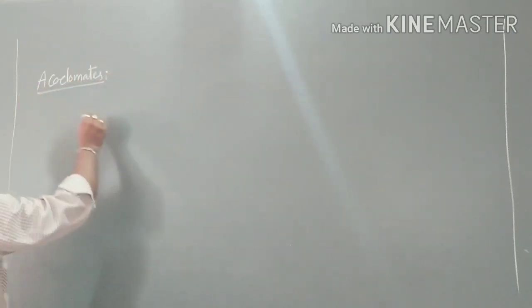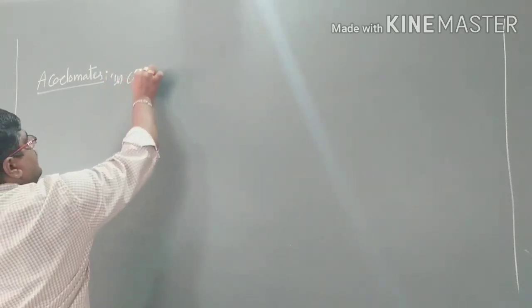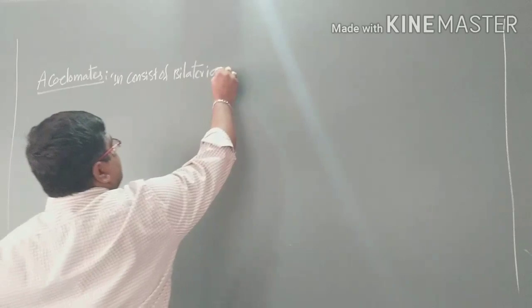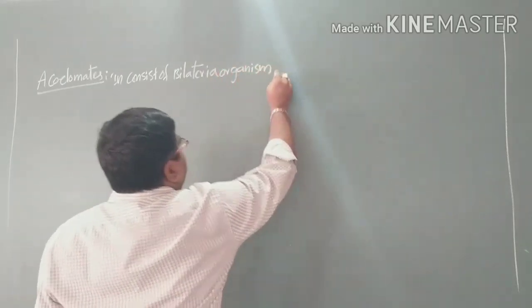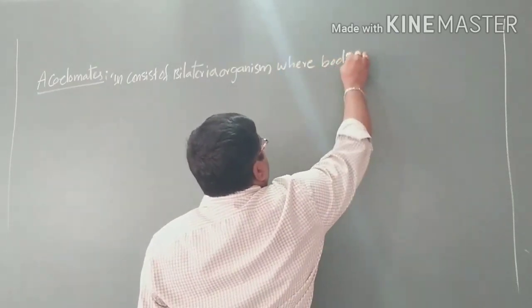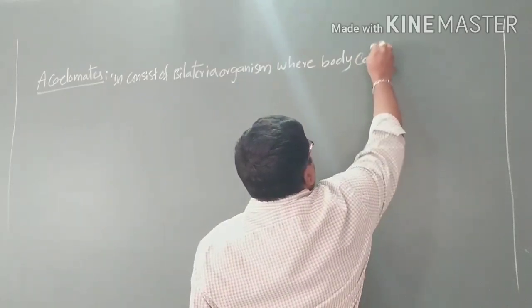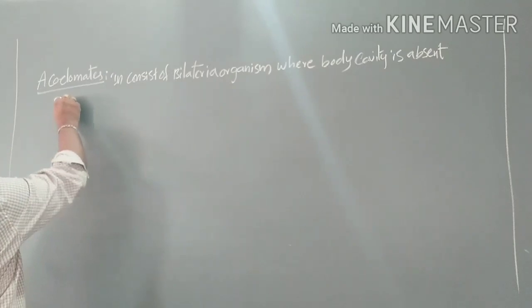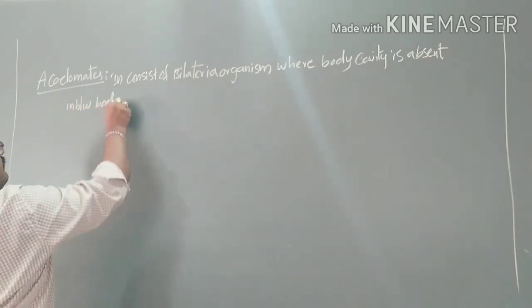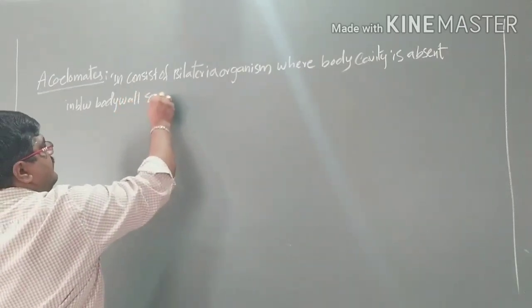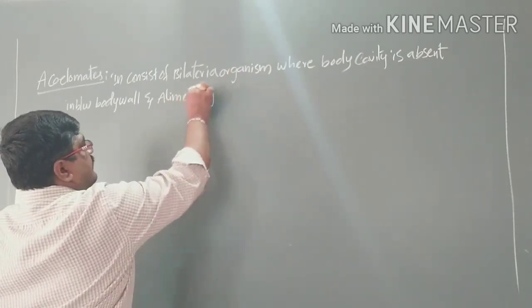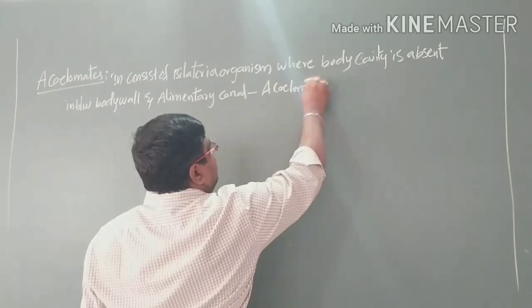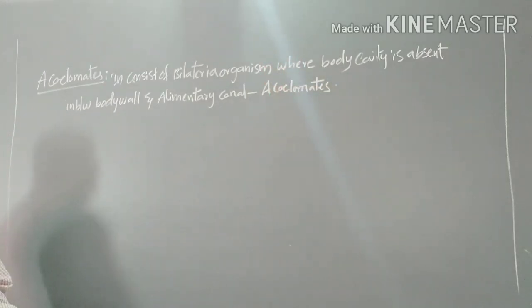So here, acoelomates consist of bilateral organisms where the body cavity is absent between the body wall and the alimentary canal. Such types are called acoelomates.